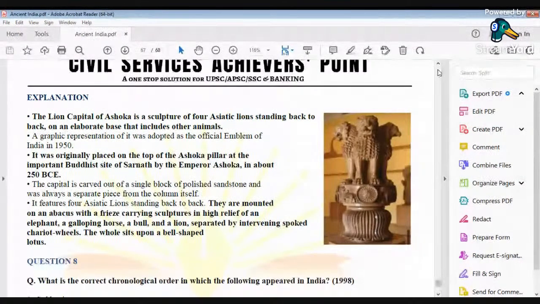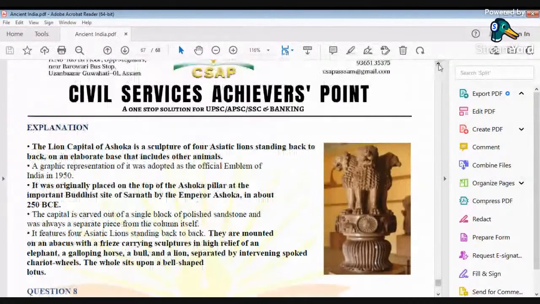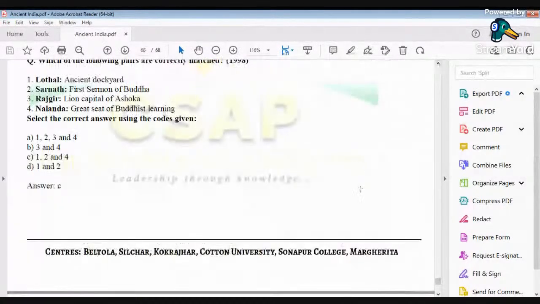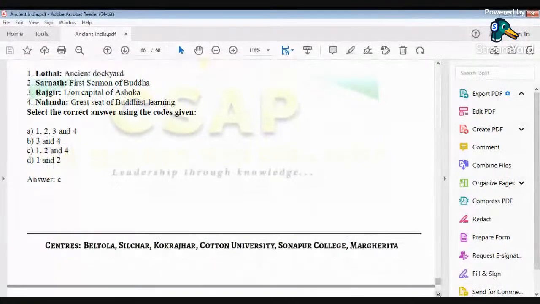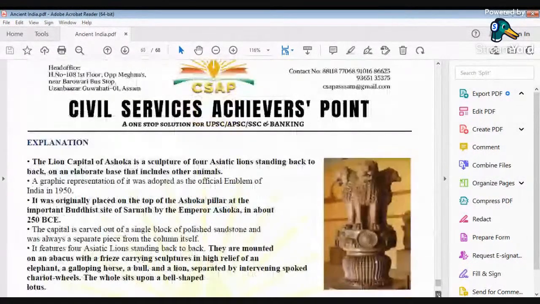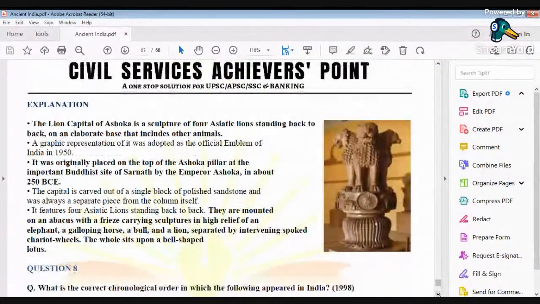If you look at this option, lion capital of Ashoka, what is the meaning of lion capital of Ashoka? It was a feature found on one of the Ashokan pillars. And where was this pillar found?